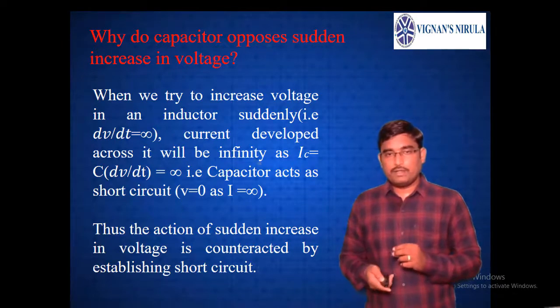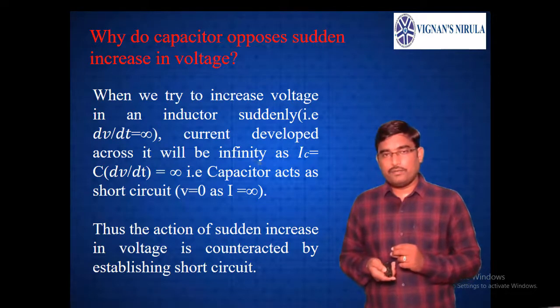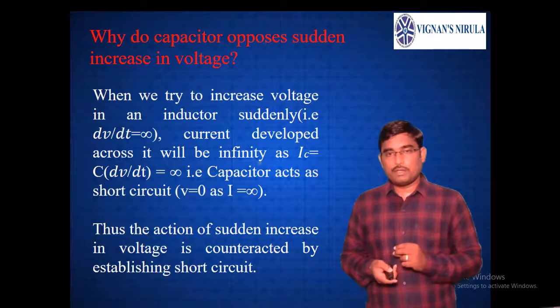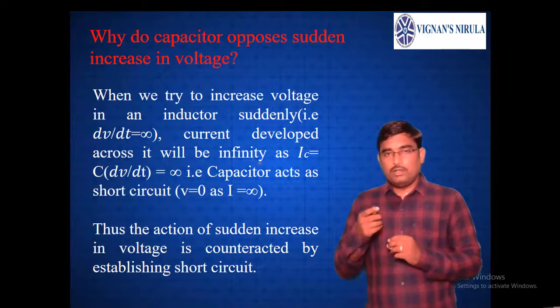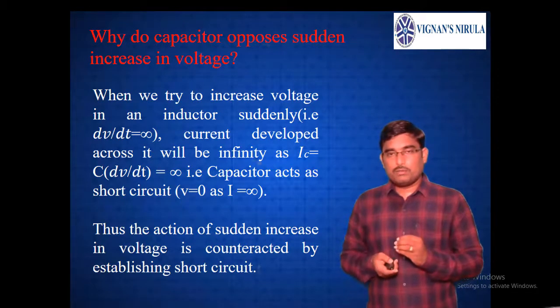Now, why does a capacitor oppose sudden changes in voltage? When we try to increase the voltage suddenly, see, there it is a capacitor. The current through the capacitor formula is i equals C into dV/dt.